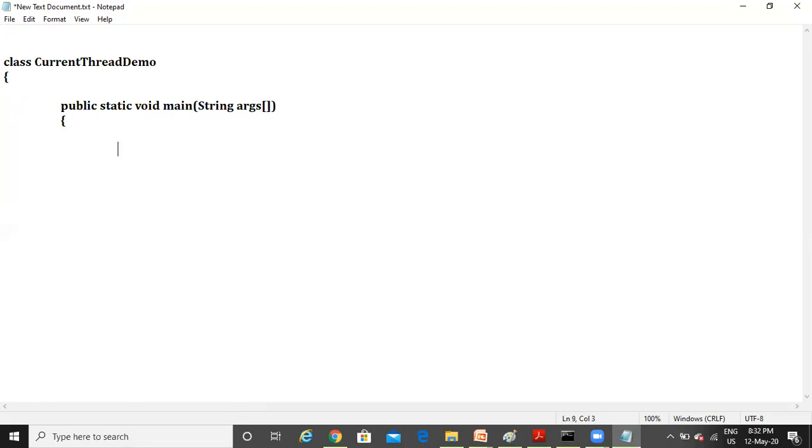and my task is I want to print 5 numbers starting from 5 4 3 2 1 like that, so I will write a for loop for that. for int i = 5, i greater than 0, i minus minus, System.out.println, I will print the value of i.